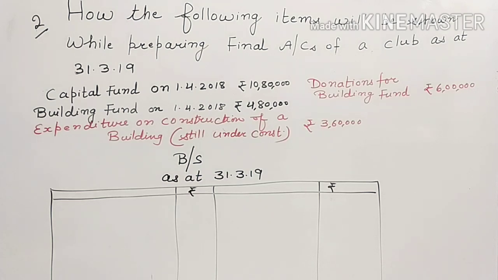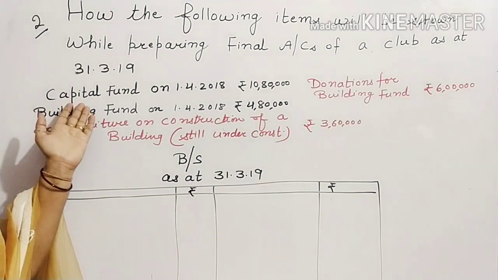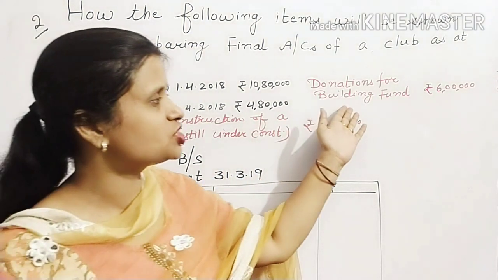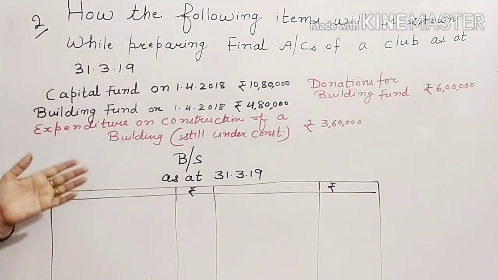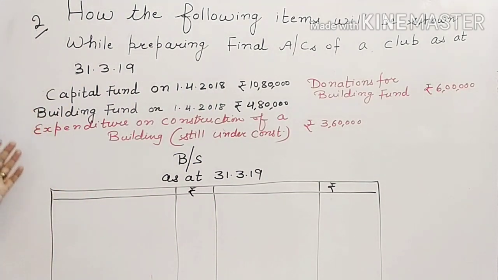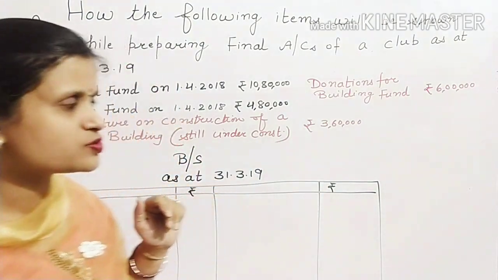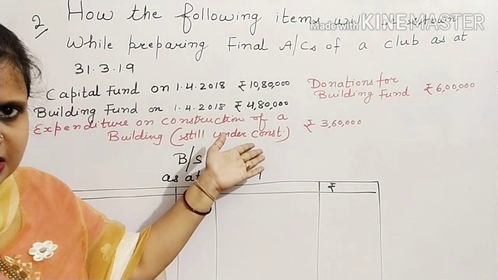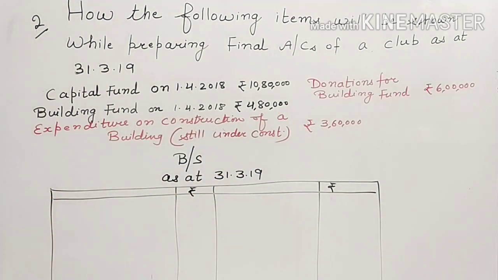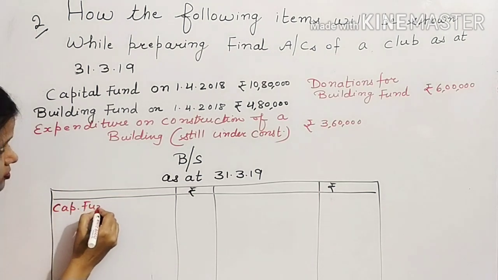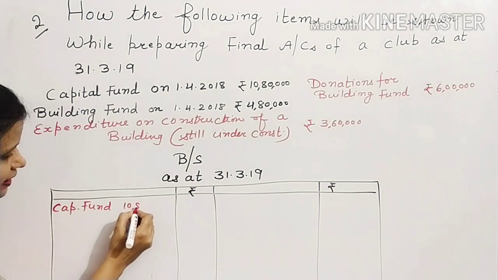Okay. So this is the statement given in the question. You are given capital fund balance, building fund balance. During the year you have received donations 6 lakh, and out of this amount of building fund, how much you have spent on the construction of building? Rupees 3,60,000. Construction work is still in progress. How will you show? Now let us start with the question. Capital fund. How much balance is there? 10,80,000.